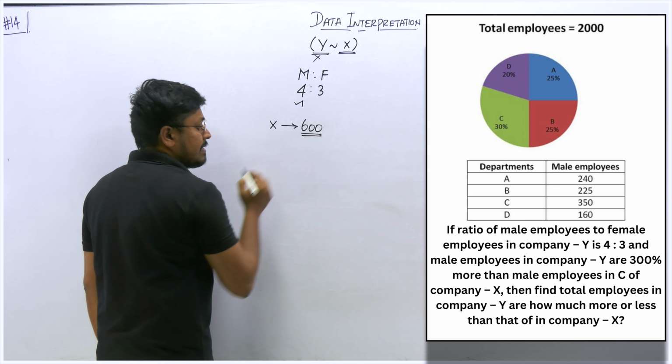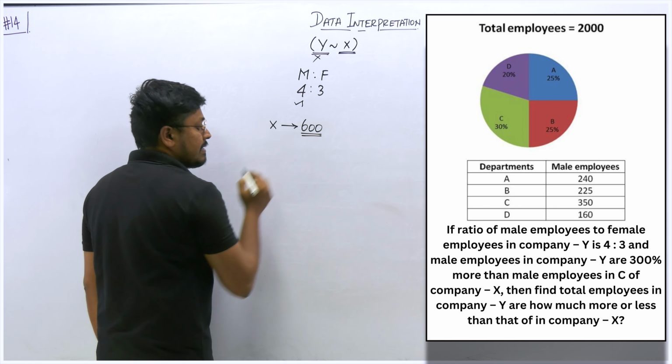So into 3, right? 0, 5 3 is 15, 1, 9, 1, 10, 1050. So 300% more. So 350 plus 300%, so when you add this, 1400. So 1400 will be the total number of male employees of company Y. So friends, understood or not? How we found this 1400?